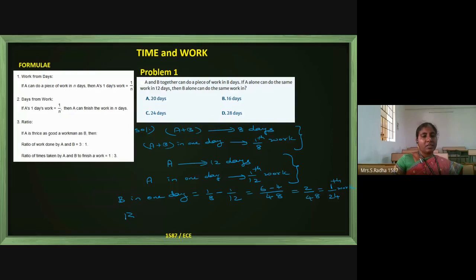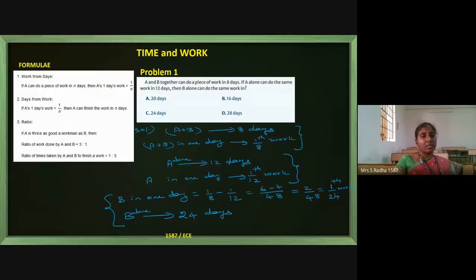So B alone can do the complete work in the reciprocal of 1 by 24, which is 24 days.